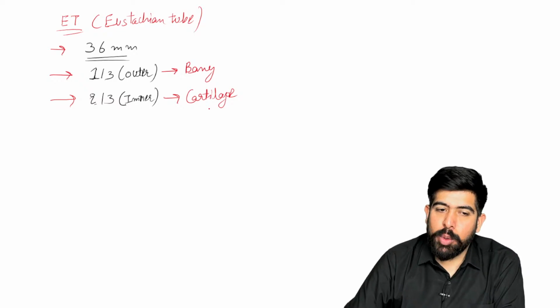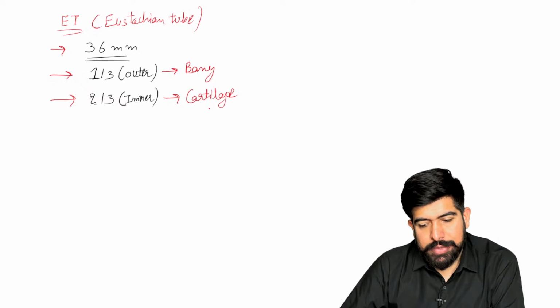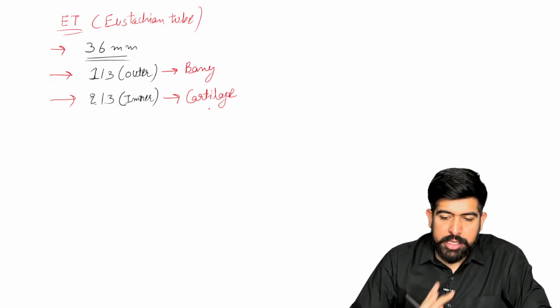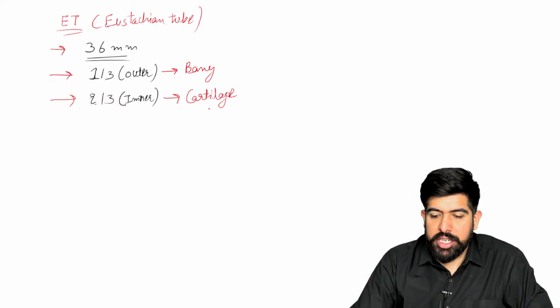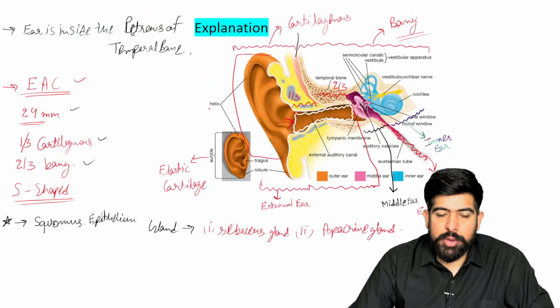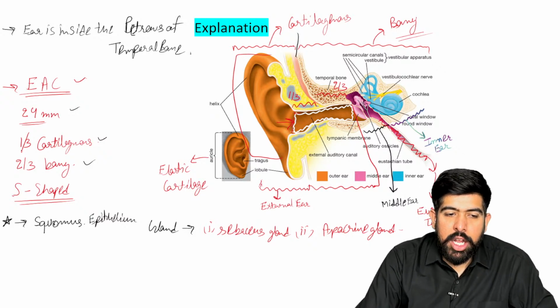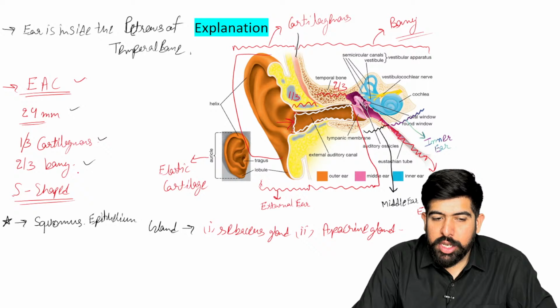Please remember, bony is the outer part, which is the 1/3. Yes, 1/3 is the bony. So now please remember this here. In the Eustachian tube, 1/3 is bony and 2/3 is cartilaginous. But if I'm talking about your external auditory canal, you can see here 1/3 is cartilaginous and 2/3 is bony.